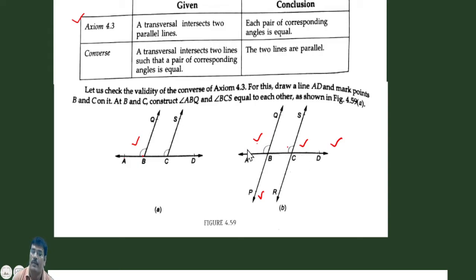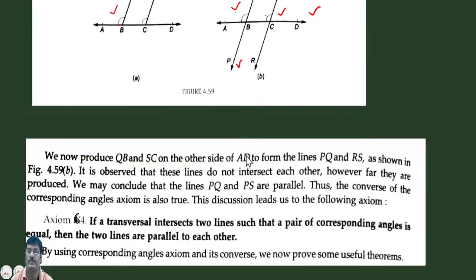It means when a transversal intersects two lines in such a way that a pair of corresponding angles is equal, then these two lines are parallel.